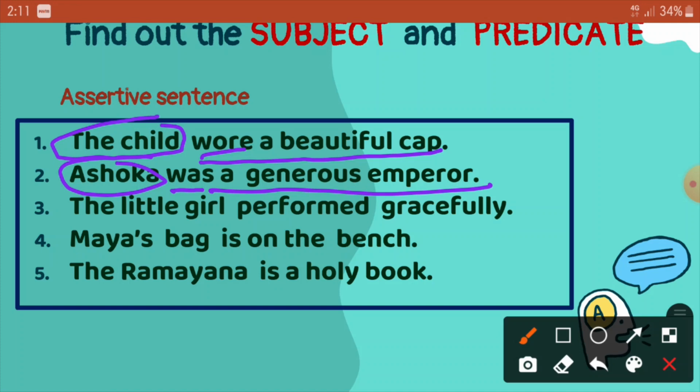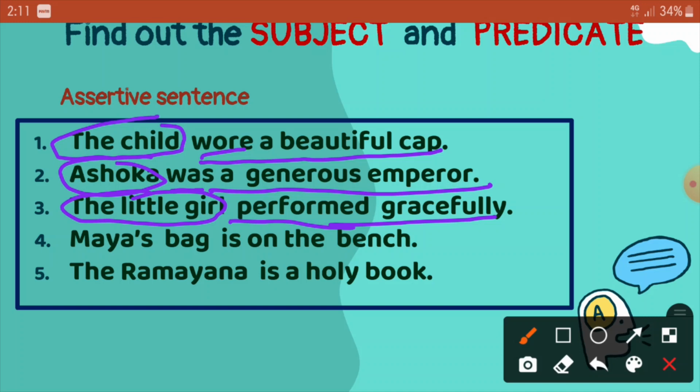The little girl performed gracefully. In this sentence, we see that performed is the verb, and here we have to ask a question. Who performed gracefully? The little girl. So all these three words together will make the subject. So the little girl is the subject, performed gracefully is the predicate.